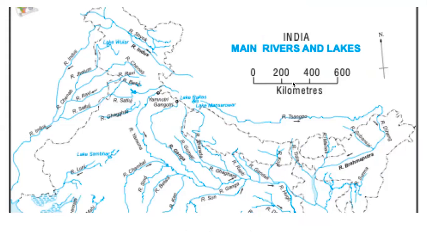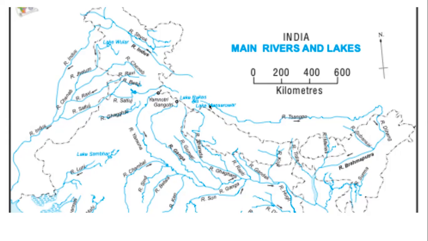Now you see the one system of rivers. See, there is a crowd concentration of rivers here. So this is the Ganga river system. The major river is Ganga. The another river system is here. This is the Indus river system. You look at the map properly in the textbook.